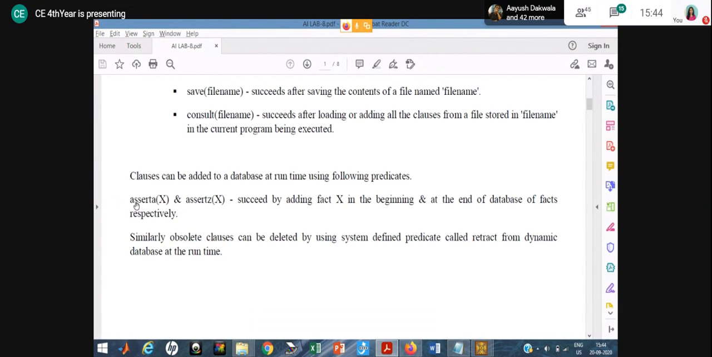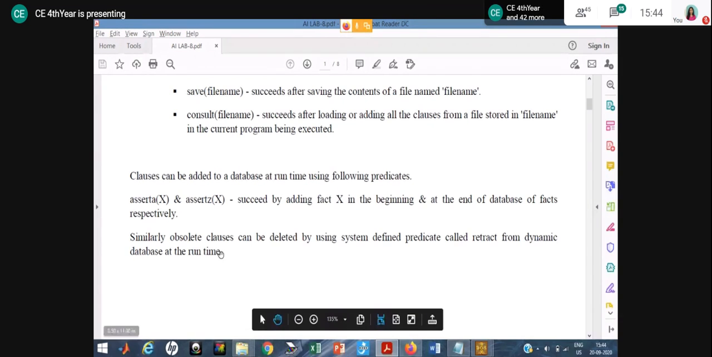Here you can say that assertA and assertZ. For inserting, either you can use assertA or you can use assertZ. But when you use assertA, it adds the fact at the beginning of the database. And when you use assertZ, it adds at the end of the database. Okay.